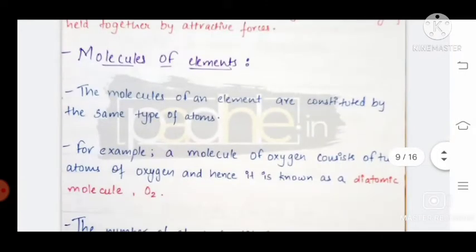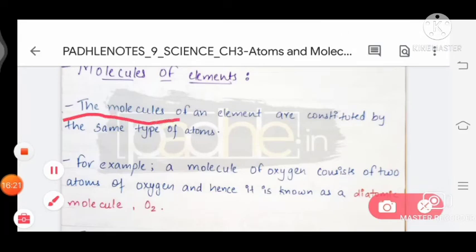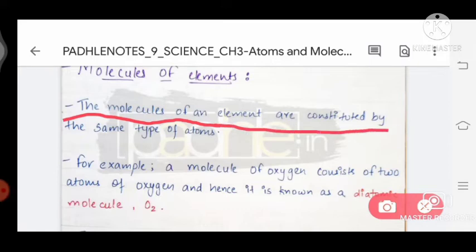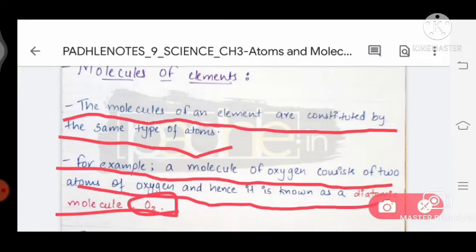So now we come to molecules of atoms. What are the molecules of an element? The molecules of an element are constituted by the same type of atoms. For example, a molecule of oxygen consists of two atoms of oxygen, and hence it is known as a diatomic molecule, which is O2.